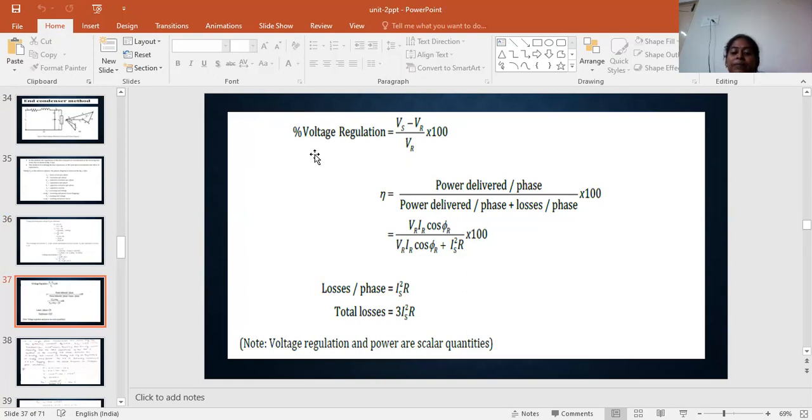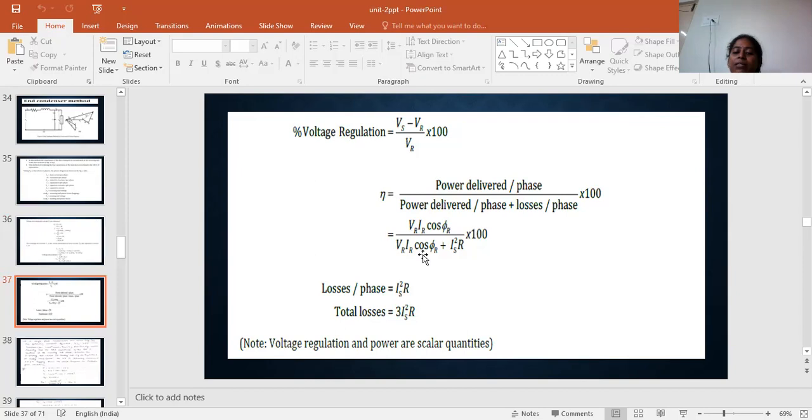Okay, and efficiency equals power delivered, where the formula is P equal to VI cos phi. The power delivered is nothing but the power received. So here the receiving end parameters are VR and IR. So VR IR cos phi R by VR IR cos phi R plus losses, which is I square R. Here in the transmission line, the flowing current is IS, so that can be represented as IS square into R. Okay, this is the calculation for the efficiency.